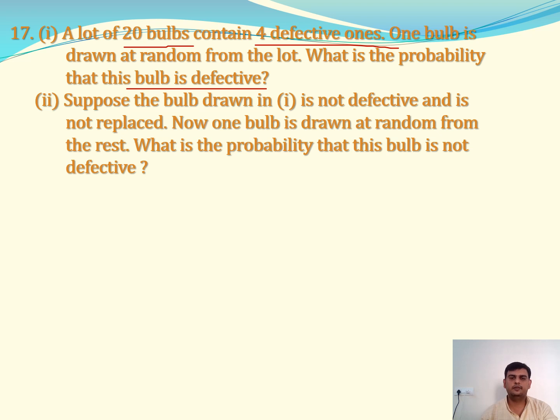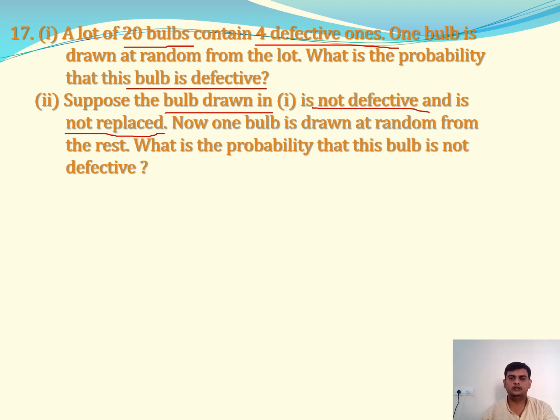Next, suppose the bulb is drawn in the first slot. In the first case, whatever bulb we have drawn is not defective. Not defective means we have chosen a good one. How many good ones are there? 16 bulbs. So out of 16 we are choosing 1, and it is not replaced. This condition is very important. Whatever good one we have chosen, we are not replacing it in that lot. We have kept it aside. Now, removing one bulb, finally how many bulbs are there? 19 bulbs are there.